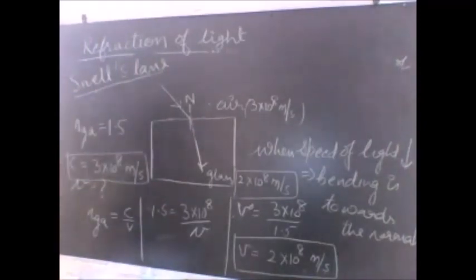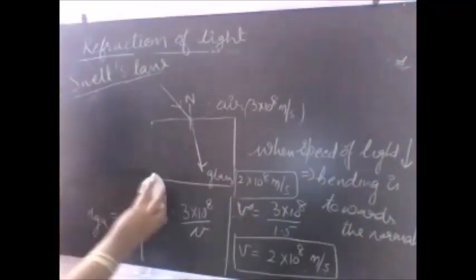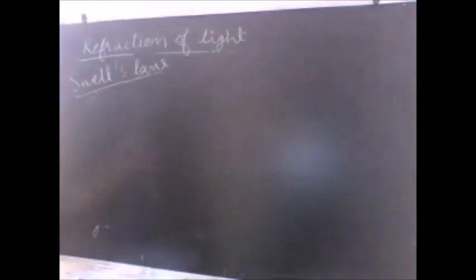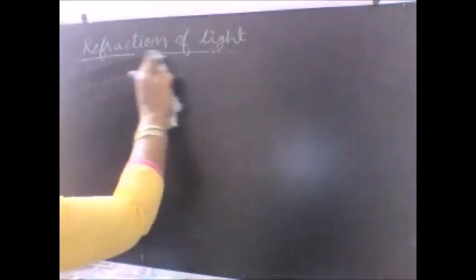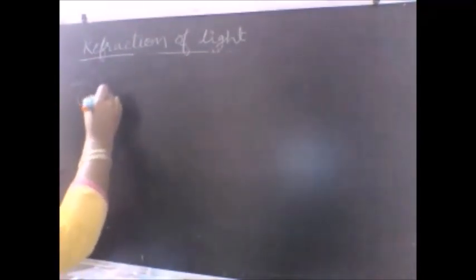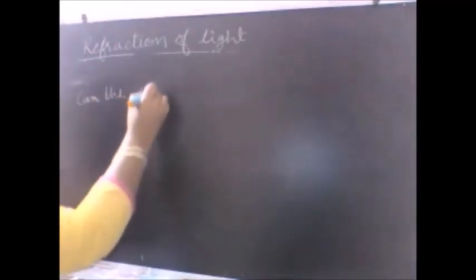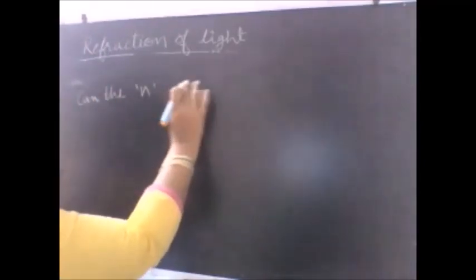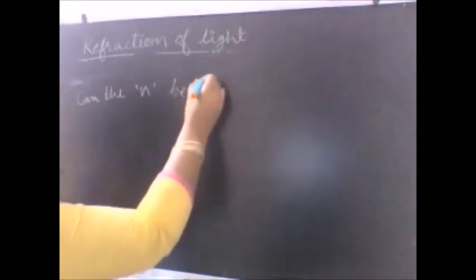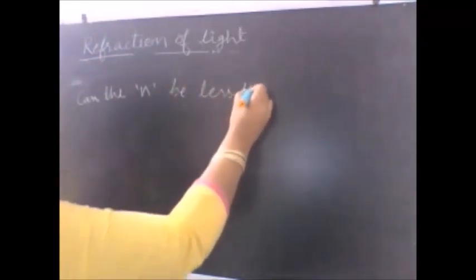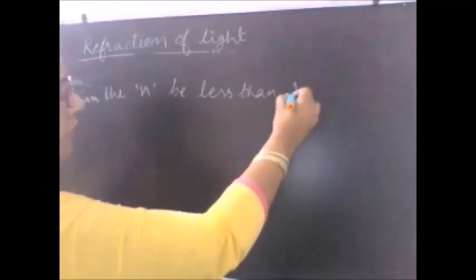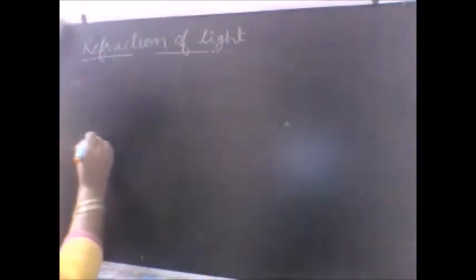And when you check your books, you'll find that the refractive index is normally given as more than 1. The refractive index is more than 1. Can the refractive index of any medium be less than 1? So let us explore the answers very quickly.